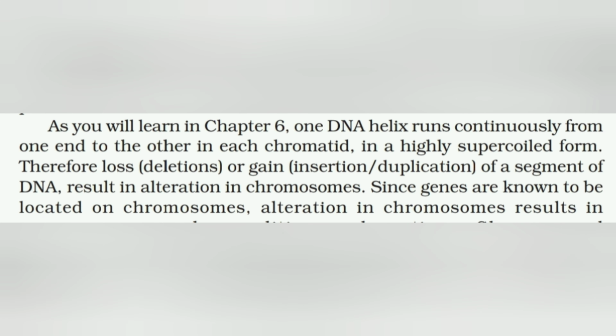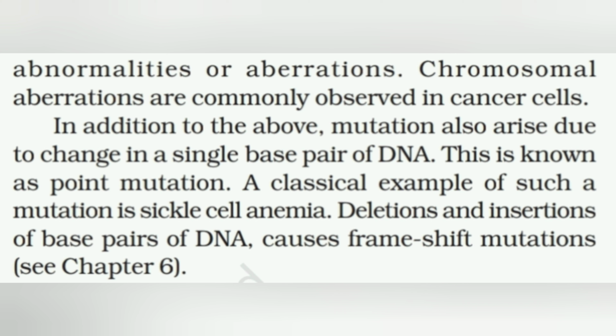We will learn about the structure of DNA in detail in chapter number 6, but for now, you must know that one DNA helix runs continuously from one end to other in each chromatid in a highly supercoiled form. Therefore, loss, that is deletion, or gain, that is insertion or duplication of a segment of DNA results in alteration in chromosomes. Since genes are known to be located on chromosomes, alteration in chromosome results in the abnormalities or aberrations underlined. Chromosomal aberrations are commonly observed in cancer cells.